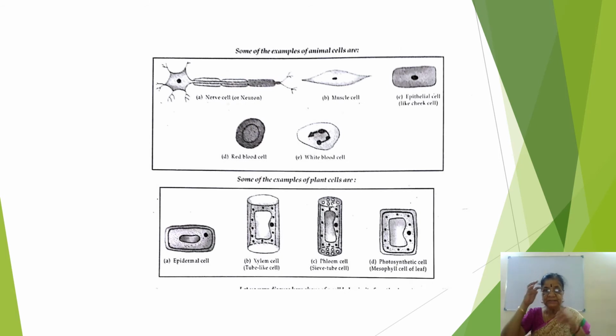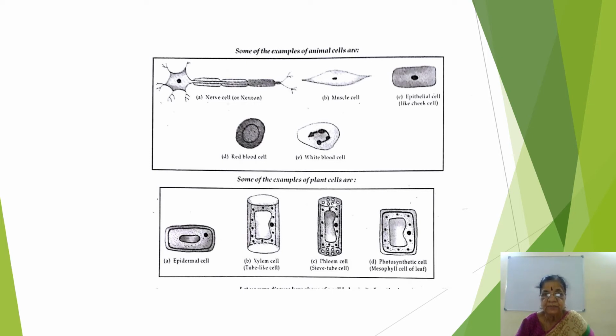Okay. Now this one, we have studied in the lesson, right? Some examples of animal cells. Normally we study cell structure. So we have said this is the structural and functional unit. Then a group of cells forms tissue, a group of tissues forms an organ, and a group of organs forms the organ system, and that organ system will constitute the organism.